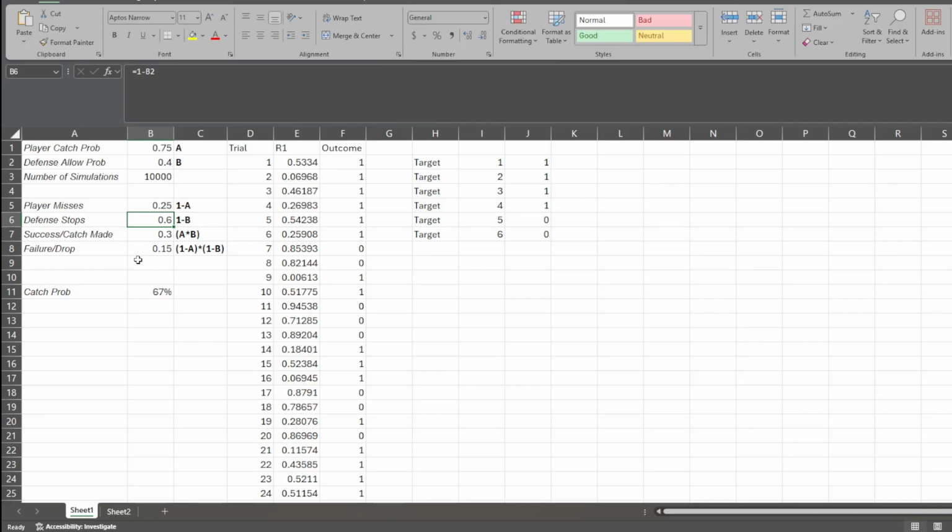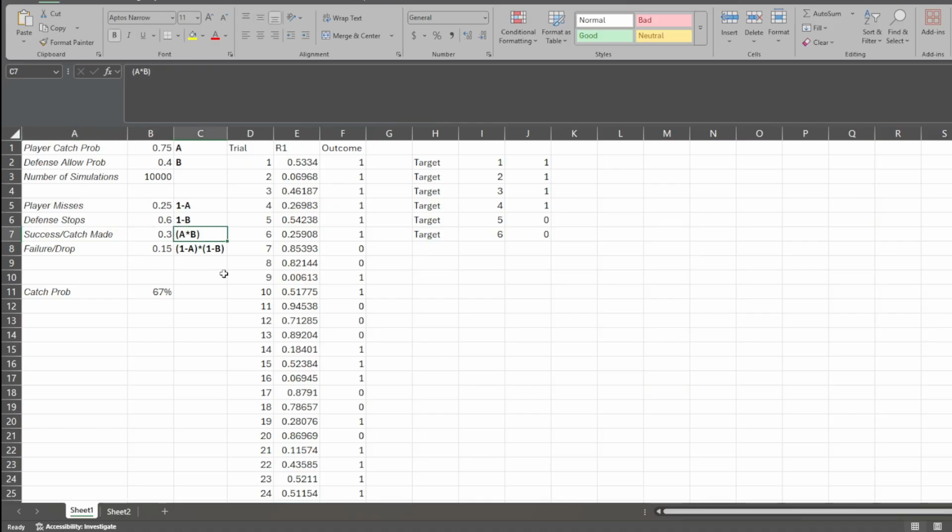And again, you can get this information based on game-by-game intel. You can get it from team statistics, so you can use Pro Football Reference. You can use team stats and team rank and things like that. Or you can use play-by-play statistics. You can do whatever you need to get the general statistics in here that you're going to be needing. So in here, we want to calculate the probability of a successful catch made.